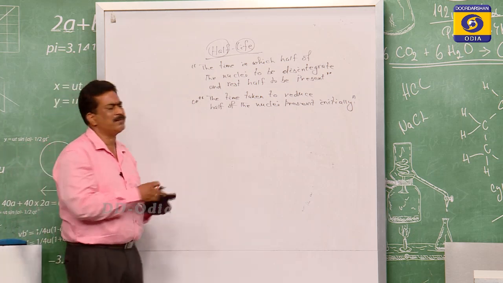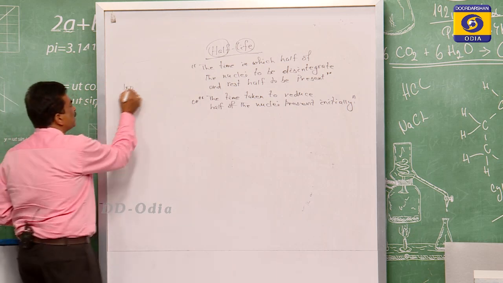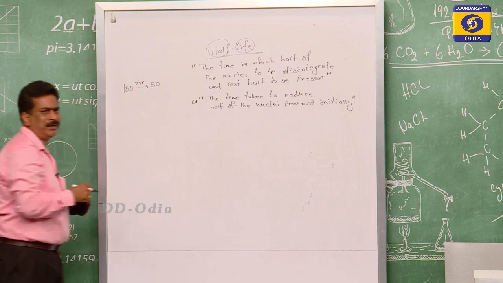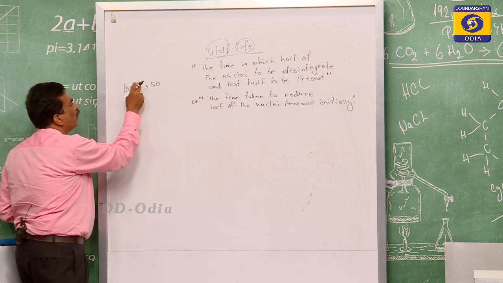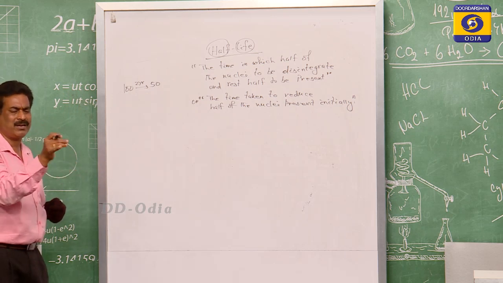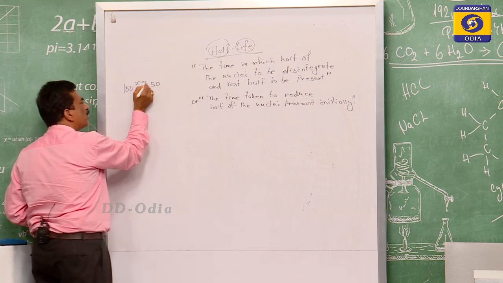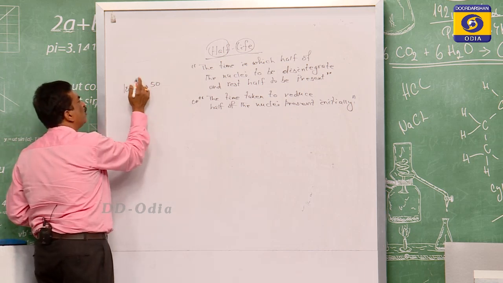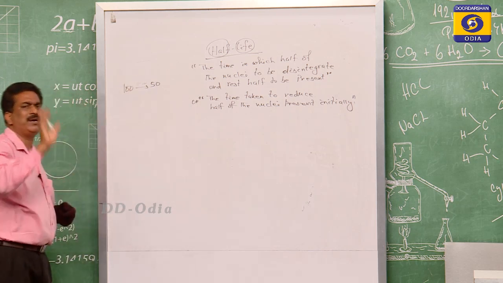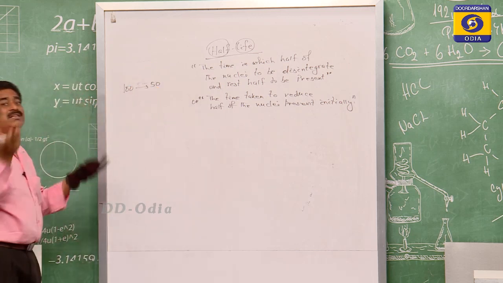As the example I have said, suppose you have 100 nuclei. These 100 nuclei take 2 years to become 50. It is not that 100 will become 50 only in 2 years. I said it depends upon the character of that element. It may take 2 seconds, 2 months, or 2 years, whatever it may be. From 100 to 50, the time it will take is its half life.